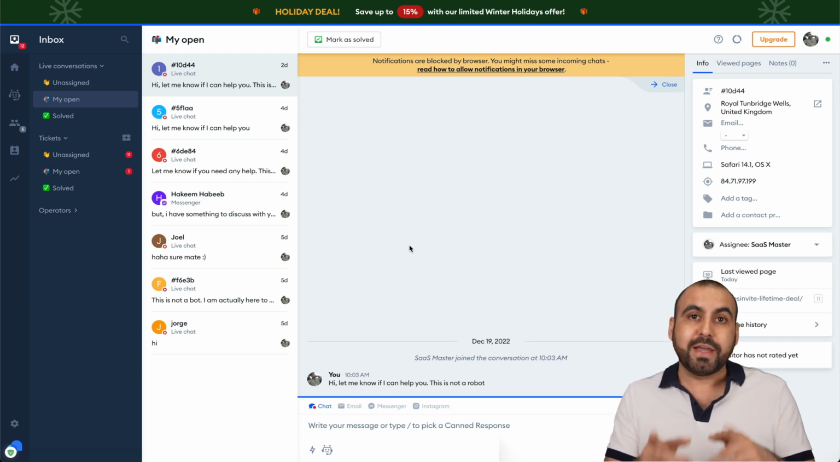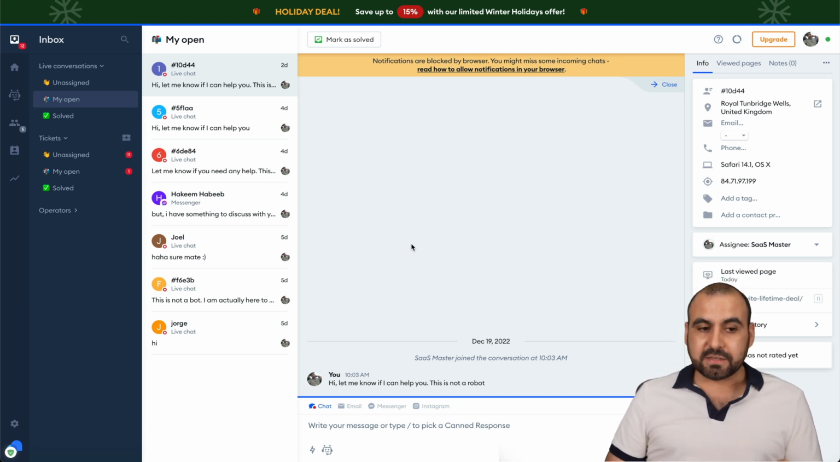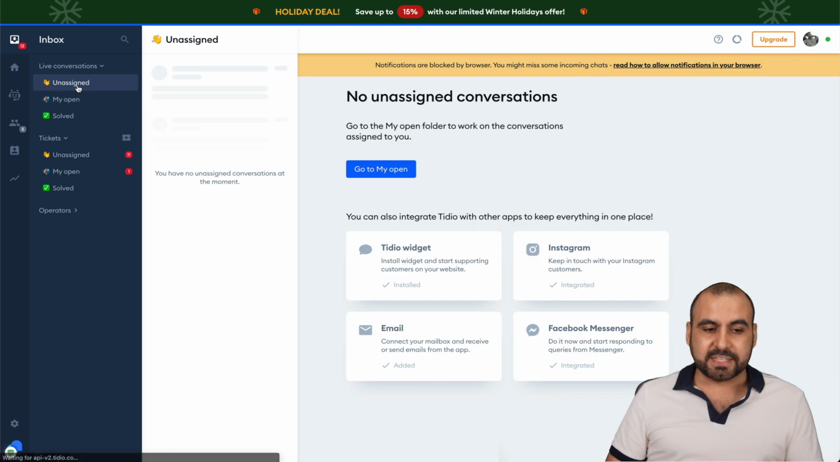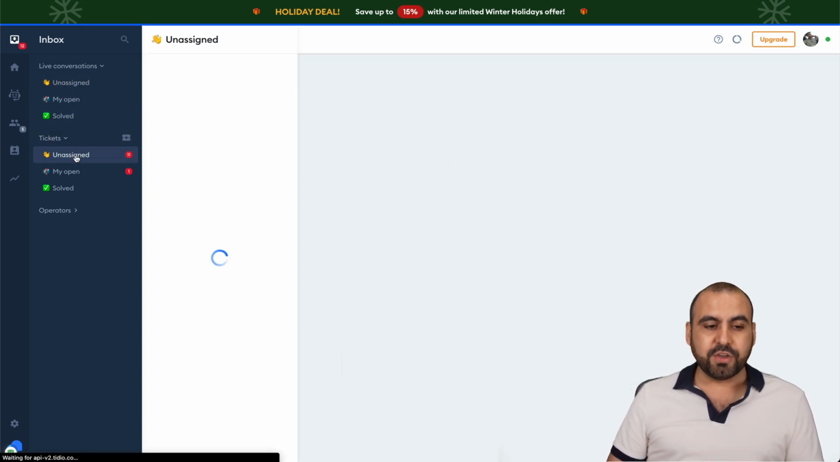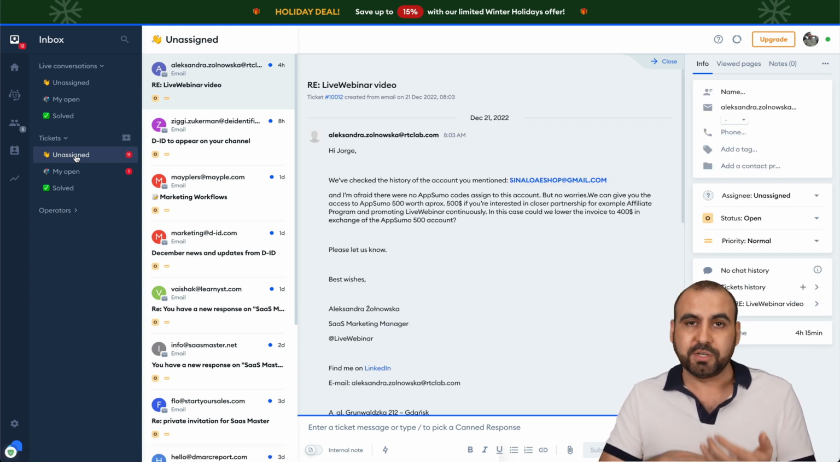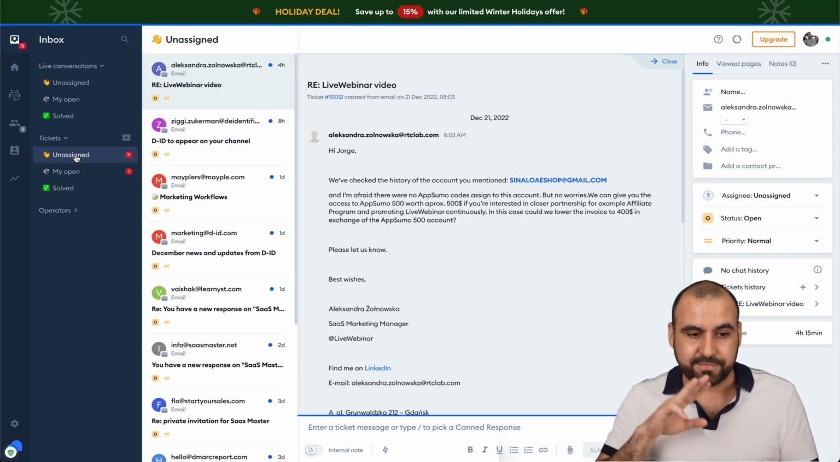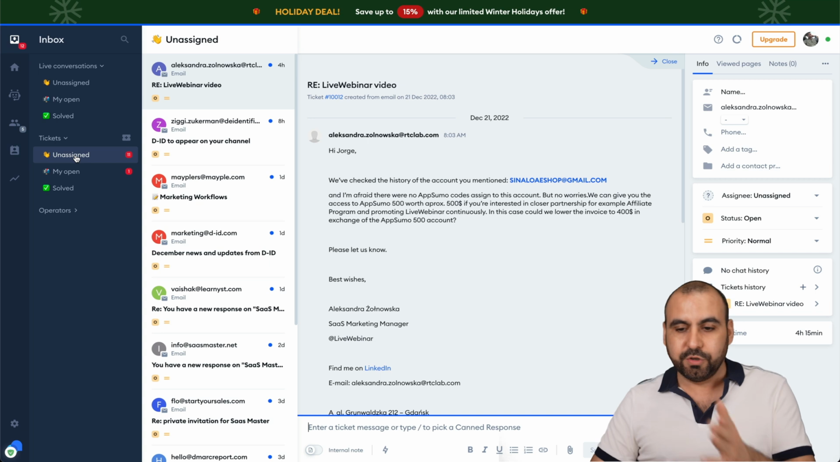Now, there's also an Android and iOS app that you can start replying from also, which makes things really super easy. Now, this is the main inbox, and we have, for example, unassigned, my open inbox, and solved. And if you have team members, you can assign them to the different types of members that you have there. For example, if you have accounting, if you have support, tech support, whatever, you can just assign them to those certain places.